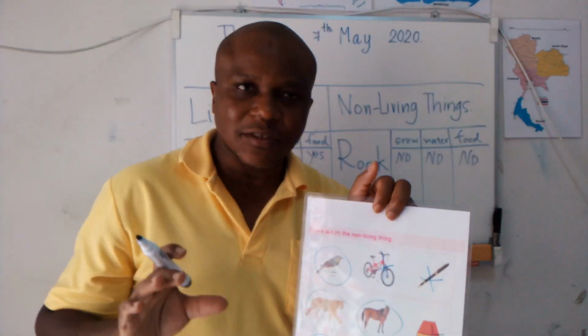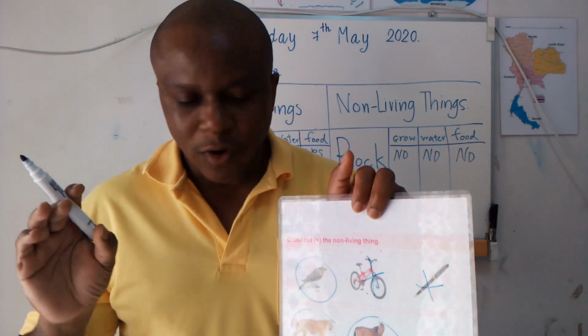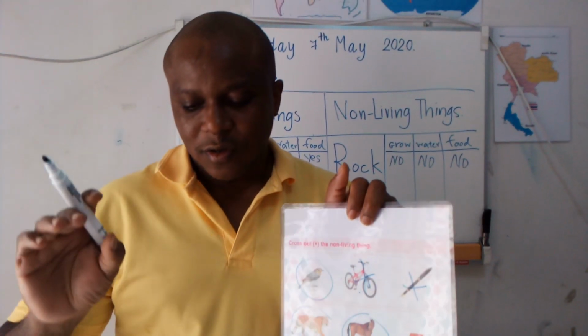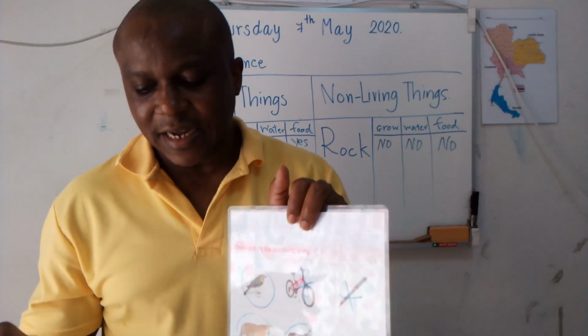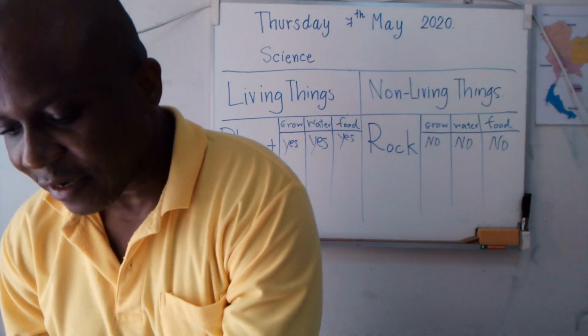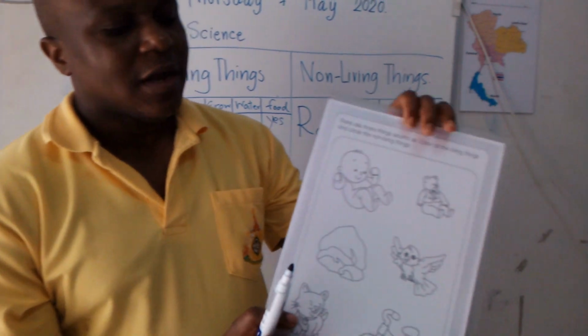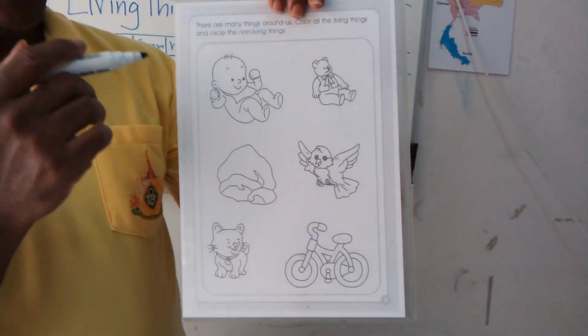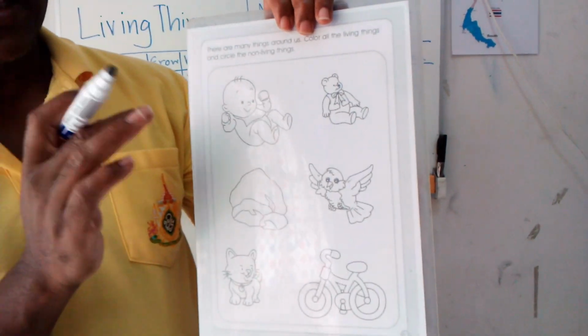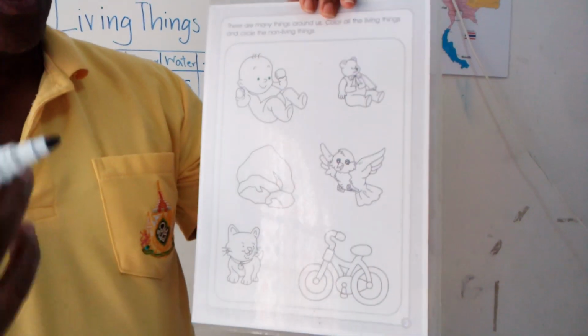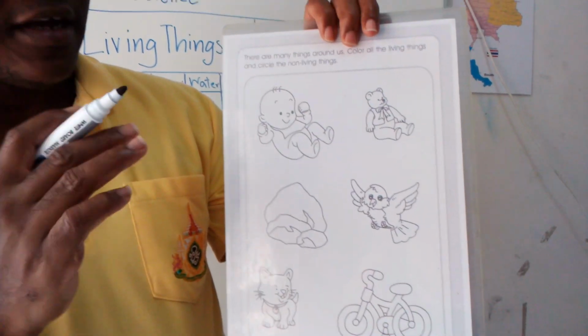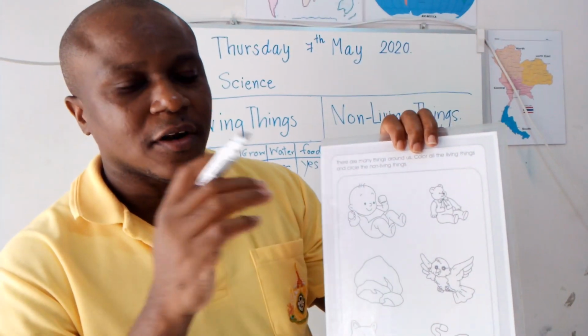So I'm going to send you some worksheets for you to write and color and show me the one is living things and non-living things. Like when you look at this example, when I send you the worksheet, you are going to color the one is living things and the one is not living things. Okay, for you to show that you understand the living things and non-living things.